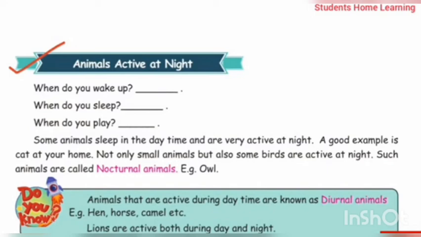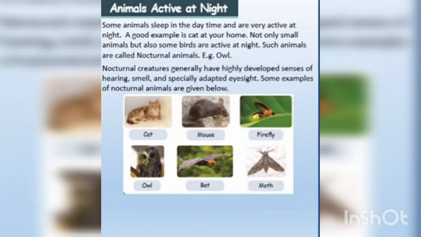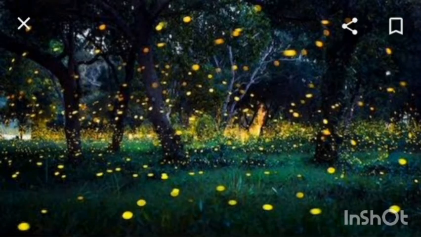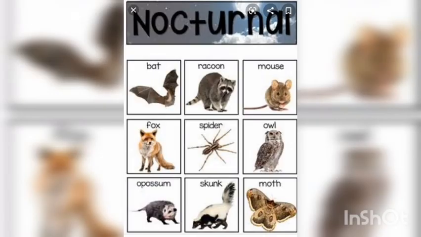Nocturnal creatures generally have highly developed senses of hearing, smell, and specially adapted eyesight. Some examples of nocturnal animals are given below: cat, mouse, firefly, owl, bat, moth, etc. Okay, children, I'll also give some more animals: raccoon, fox, spider, opossum, skunk. These are also nocturnal animals.